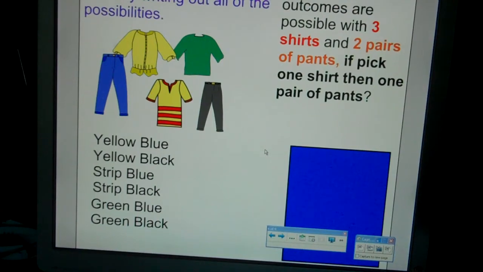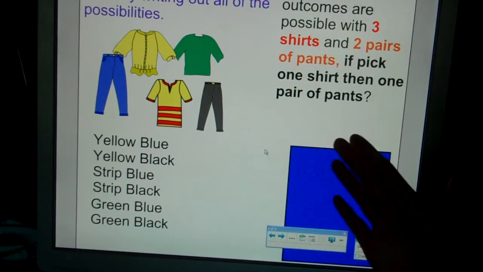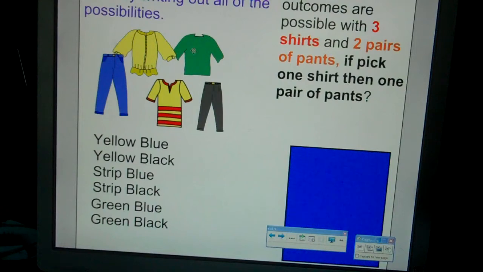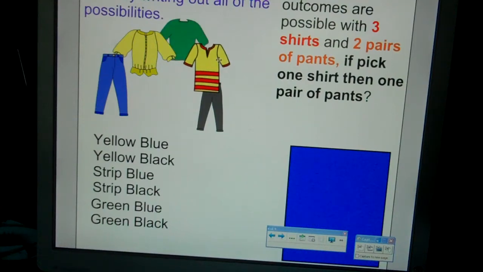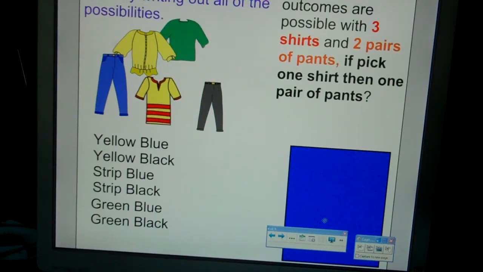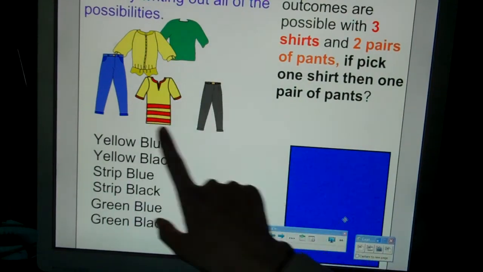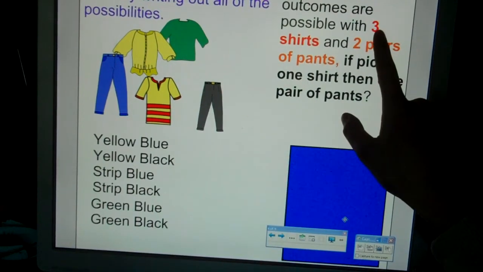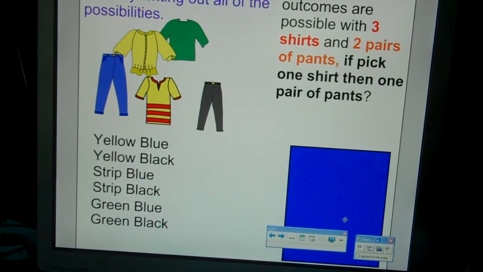I didn't ask if they matched. I asked how many total outcomes they could have. So I could make those different pairings, and you get the idea. There's a faster way you can find out outcomes. My total number of outcomes was 6. I had 3 shirts and 2 pants. Think real hard for a second. What can you do with 3 and 2 to get 6?